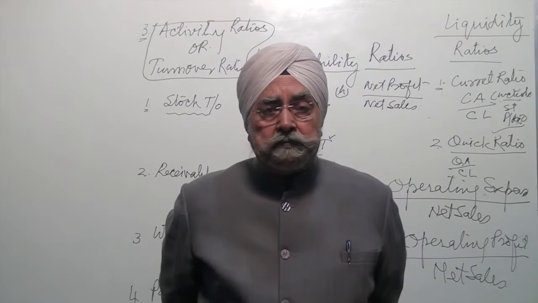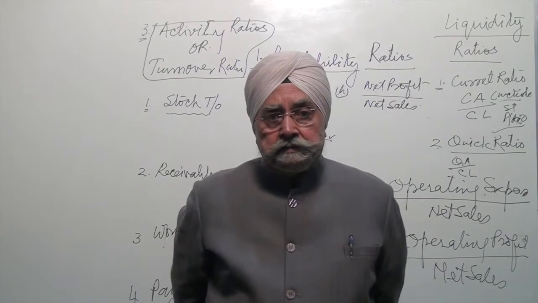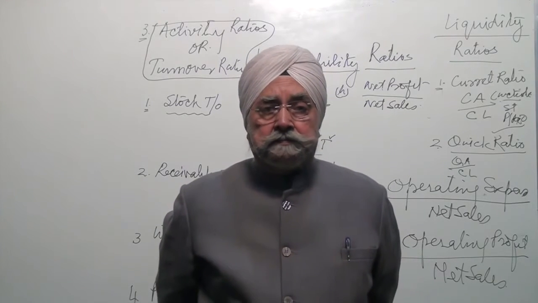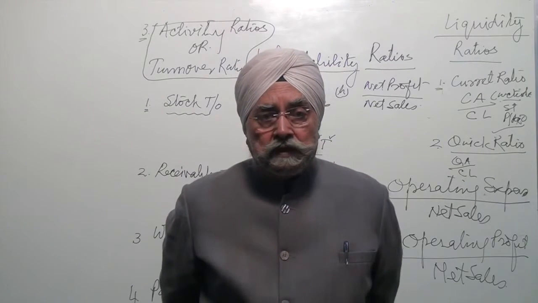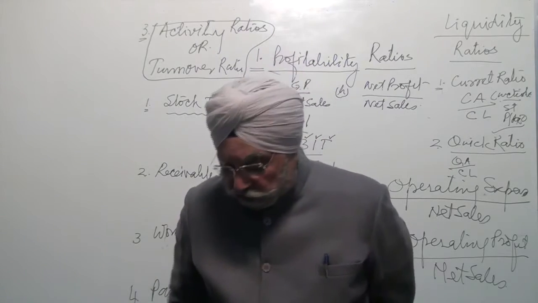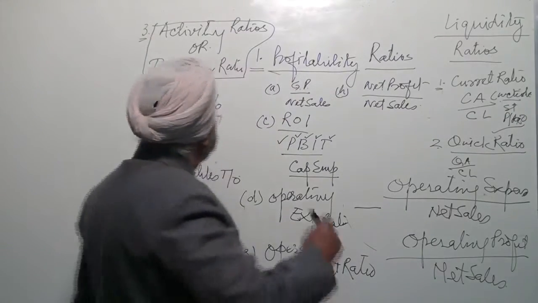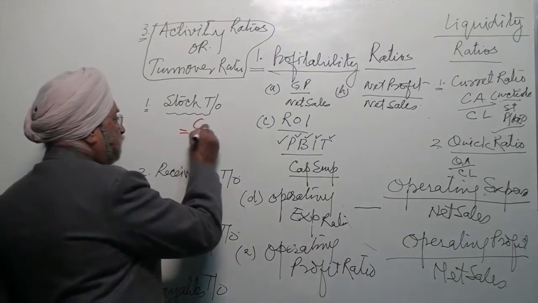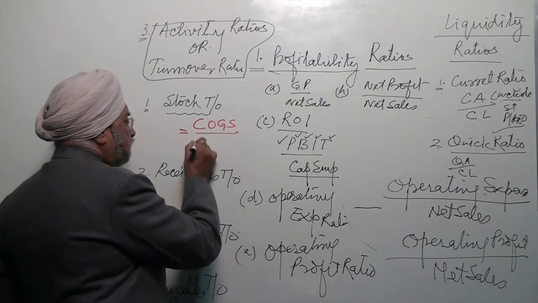It is the ratio between the value of the stock in hand and the cost of goods sold. What is the cost of goods sold and what is the average stock that you have in hand? So this ratio is calculated COGS upon average stock.